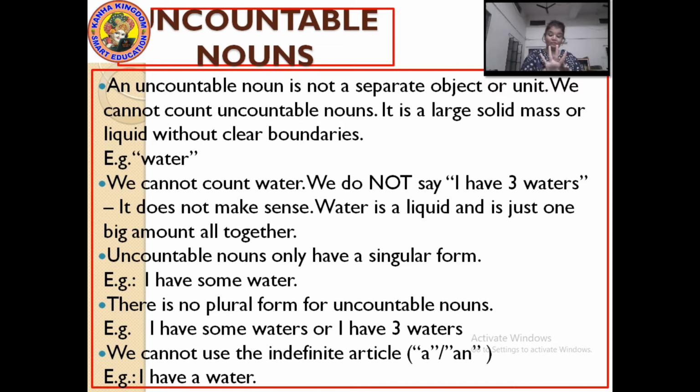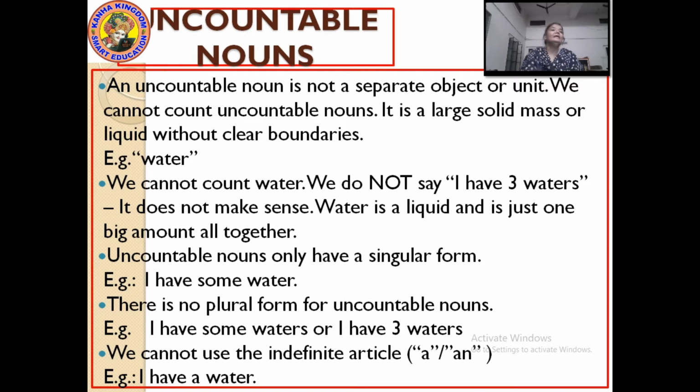Like the fingers I had shown you, they are different, so you can count them 1, 2, 3, 4, 5. In the same way, uncountable nouns do not have such different or separate units. We cannot count uncountable nouns as 1, 2, 3, 4, 5, 6, 10, 15, 20, 100.